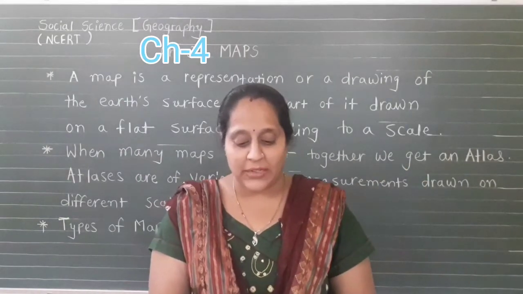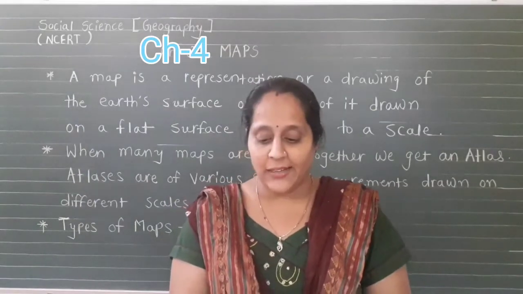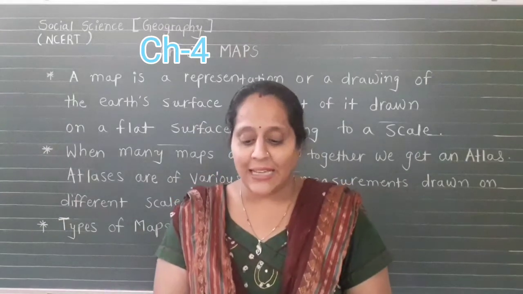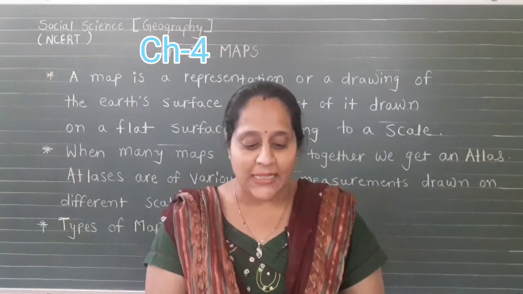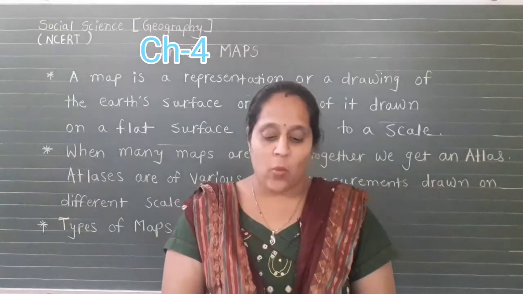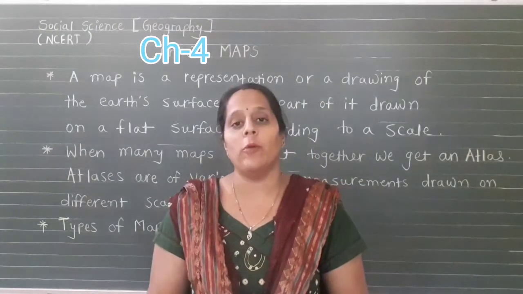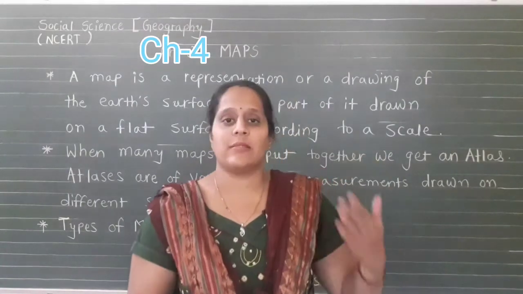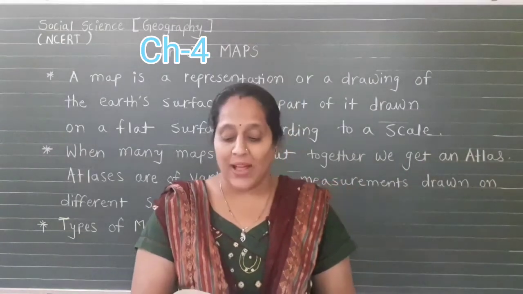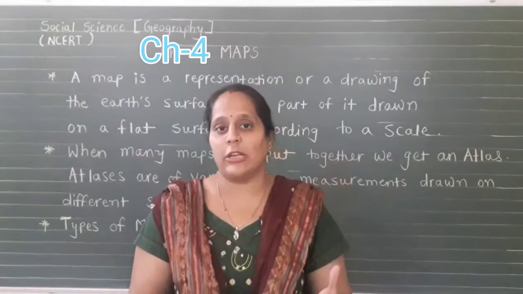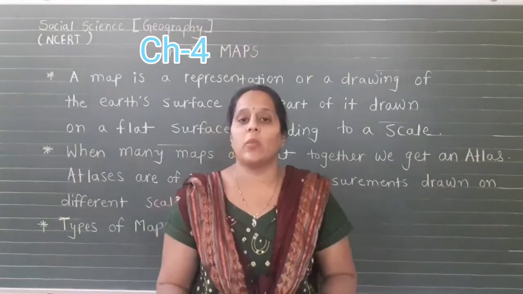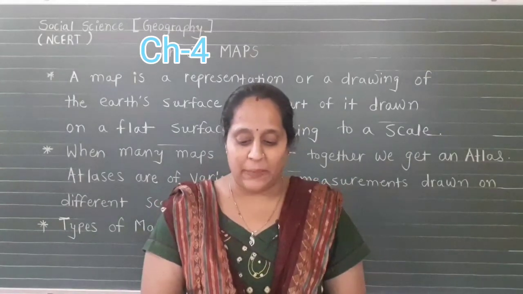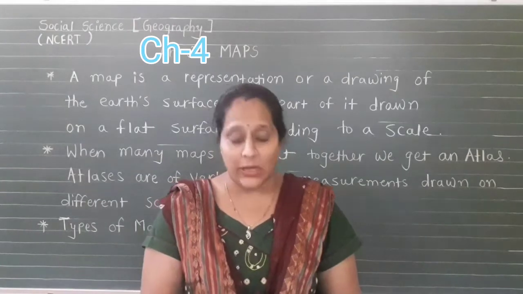For example, the distance between your school and your home is around 10 kilometers. If you show this 10 kilometer distance by 2 centimeters on a map, it means 1 centimeter on the map will show you 5 kilometers. So 2 centimeters is equal to 10 kilometers on the ground, and the scale of your drawing will be 1 centimeter is equal to 5 kilometers.